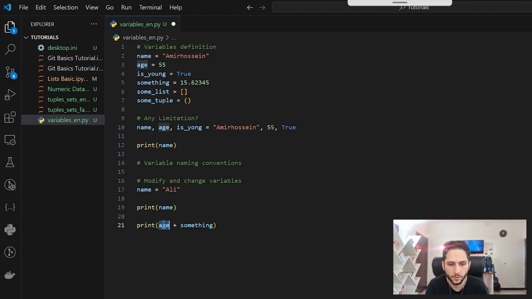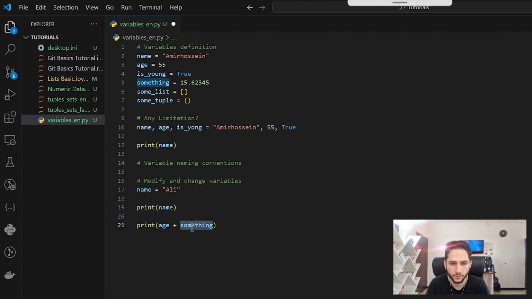So I'm telling Python that I want to add these two variables together. Python goes and finds age in memory, the data saved in the age block here, and that is 55.